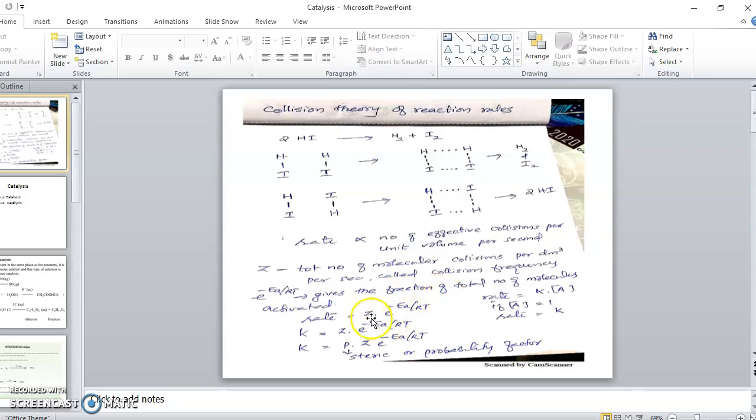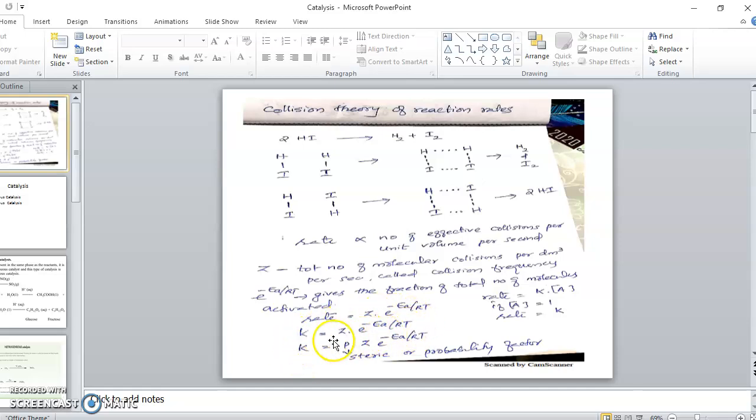In general we can say rate is equal to k into concentration of A. If concentration of A is equal to unity, then rate equals k. So instead of rate we can substitute k by applying these conditions. So now the expression becomes k equal to Z into e raised to minus Ea by RT.